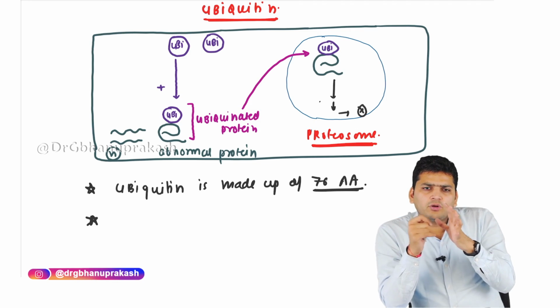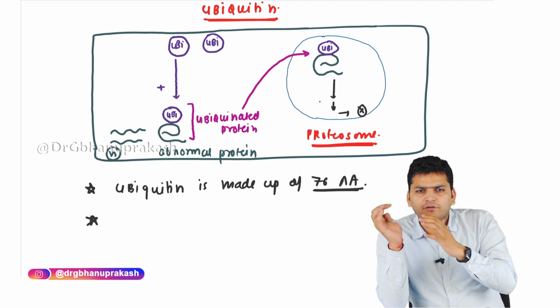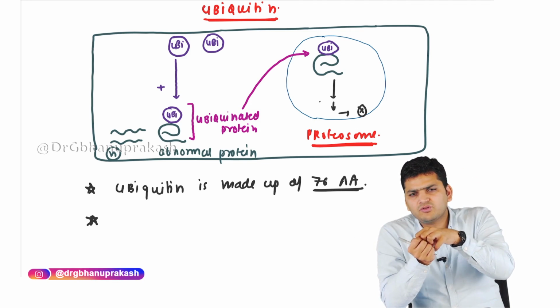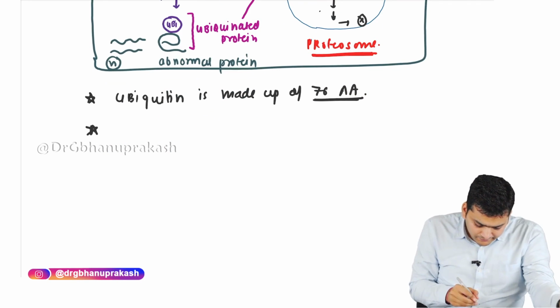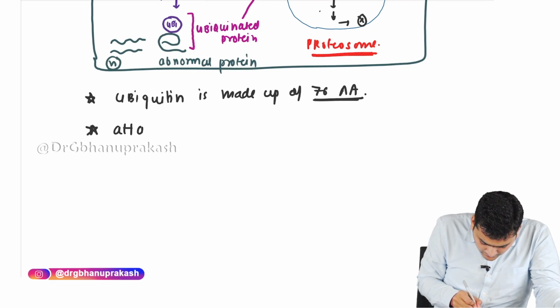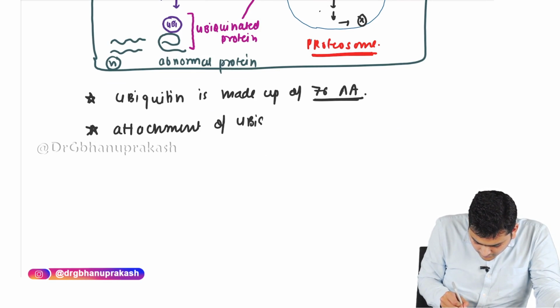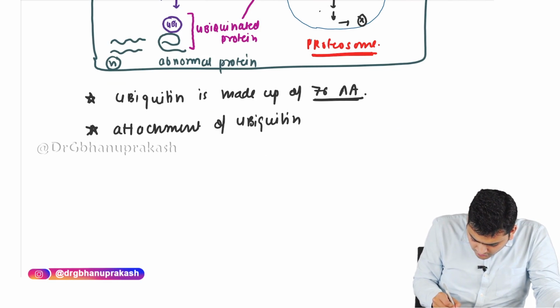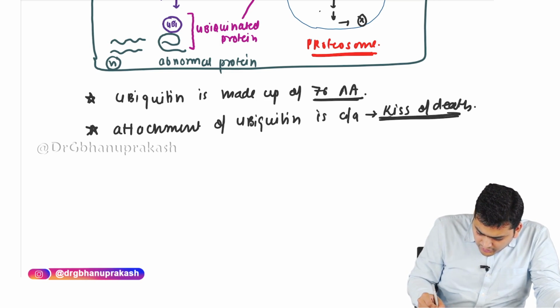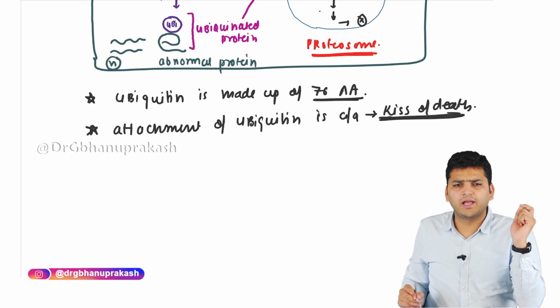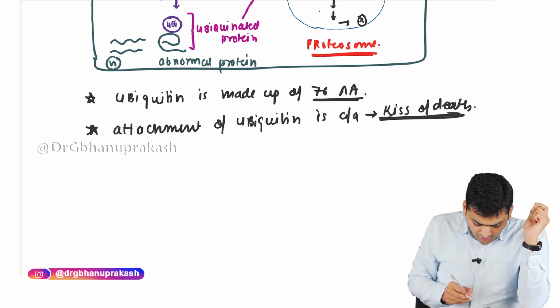So the attachment of the ubiquitin is called the kiss of death, because if ubiquitin attaches to any protein, that protein is going to die. That is called the kiss of death.